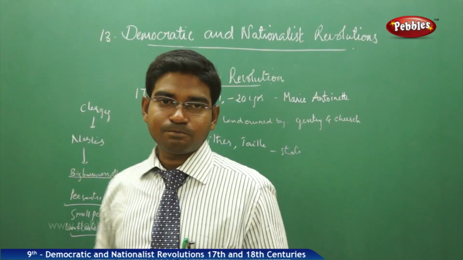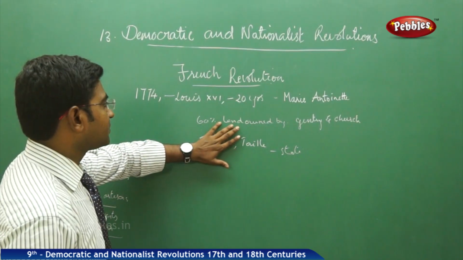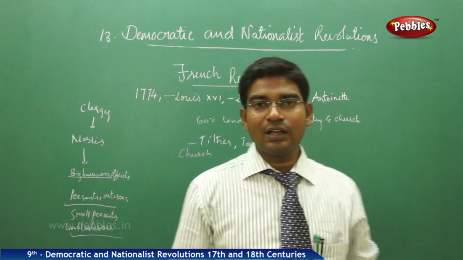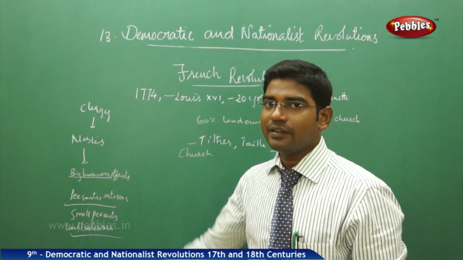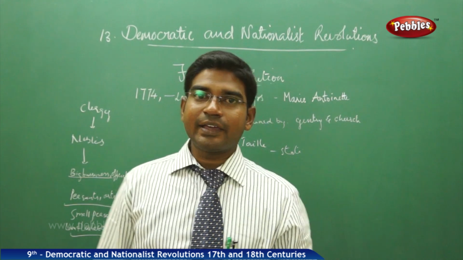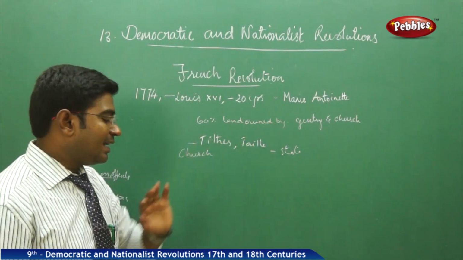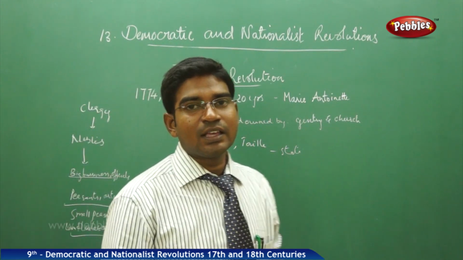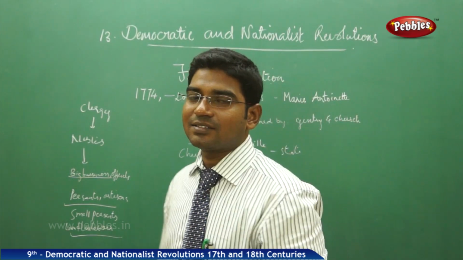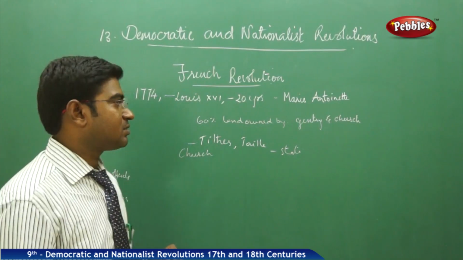Then moving on to the next, 60% of the lands are owned by the church and other rich people, especially the noble community. So we don't collect any tax from them either. And later we have some more taxes collected by the church, that is tithes. The church collects tithes, 10% of their income, as tax.